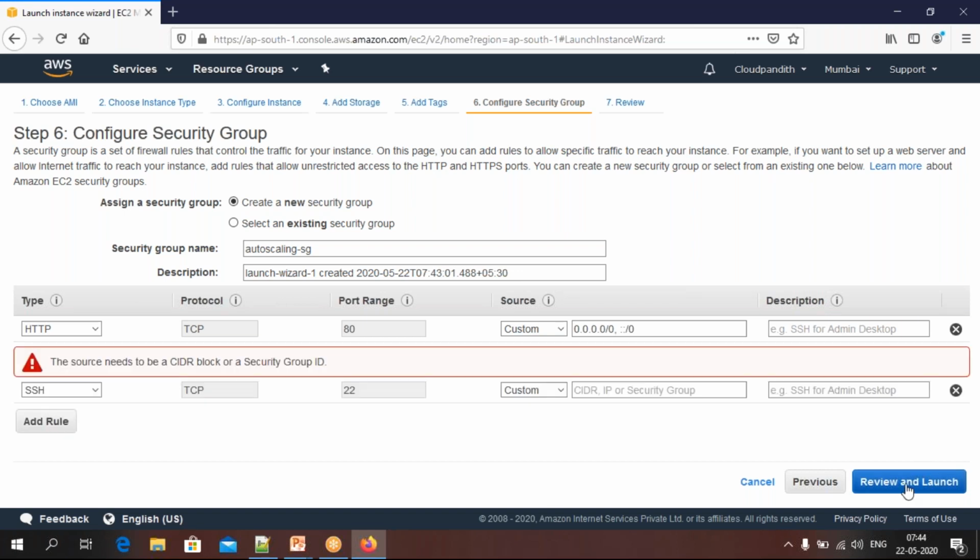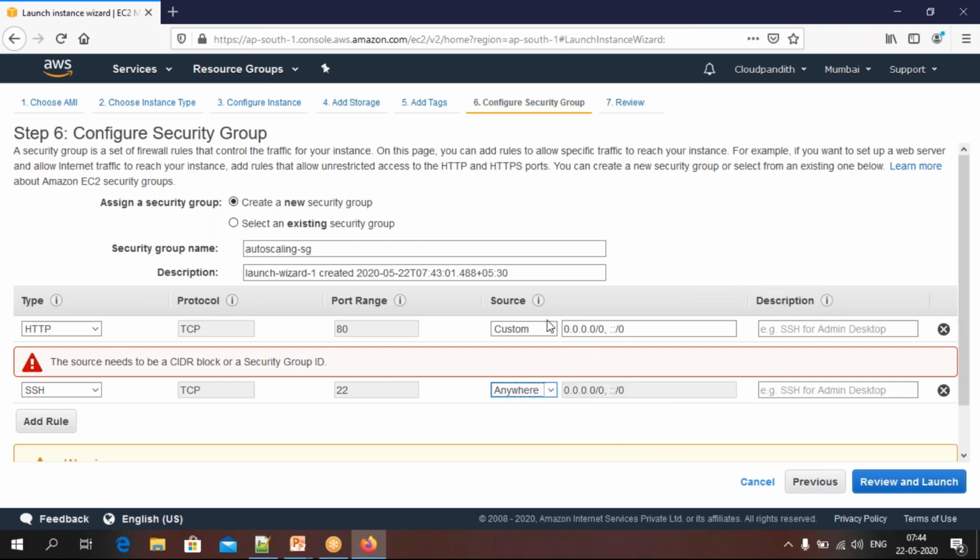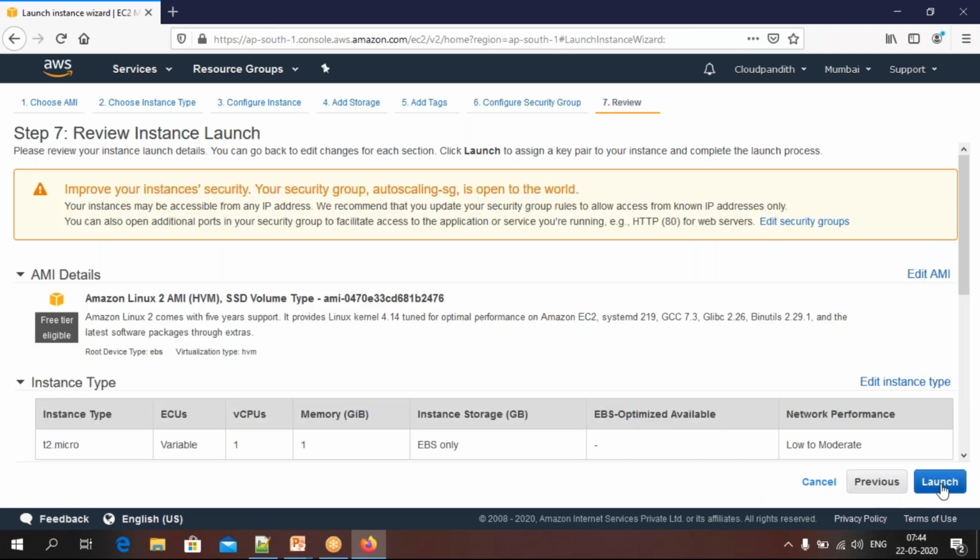Okay, review and launch. So what is it saying? Source needs to be CIDR. Okay, so I think you need to give it here. What I will do is click anywhere, something like that. Here also click anywhere, click review and launch, click launch.